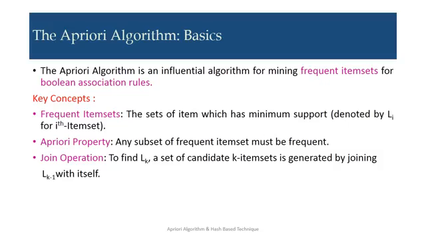Next is the join operation. To find Lk, a set of candidate k item sets is generated by joining Lk minus 1 with itself. Suppose we want to find the 2 item frequent item set. How to get it? 2 item frequent item set means L2. To get L2, we have to join L1 with L1. Then we can generate the candidates for the 2 item frequent item set. How exactly this happens, we'll discuss in a later slide.